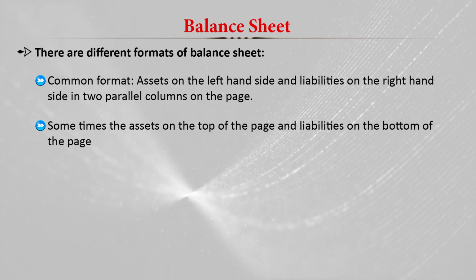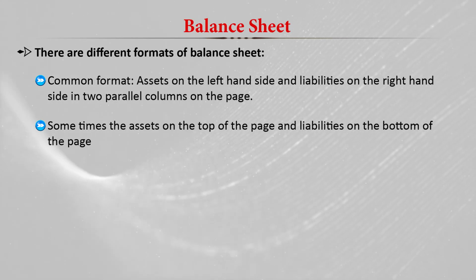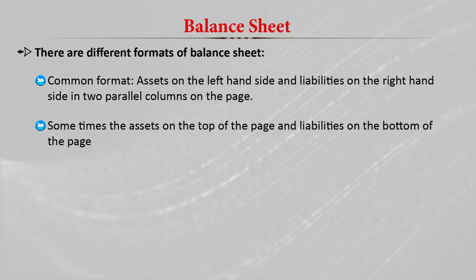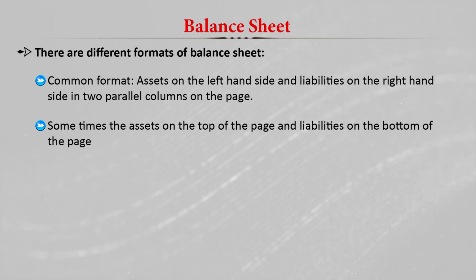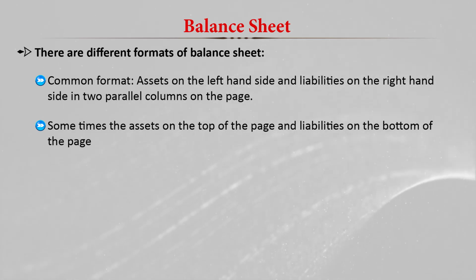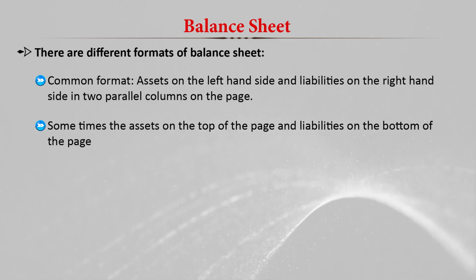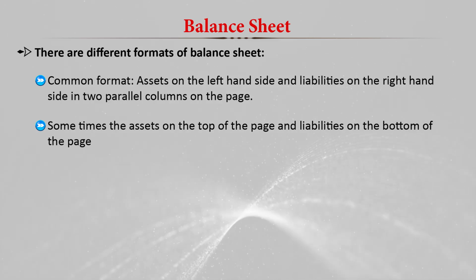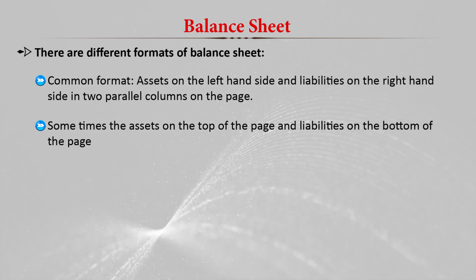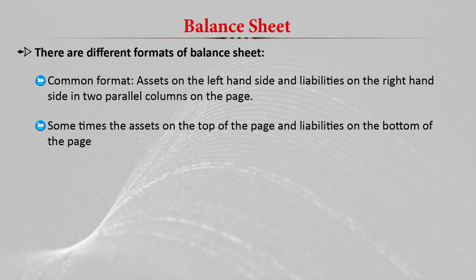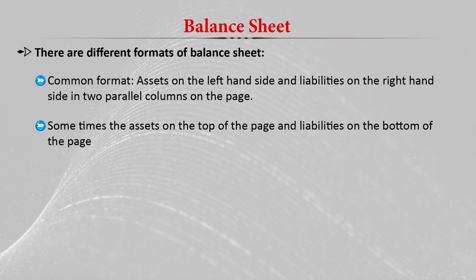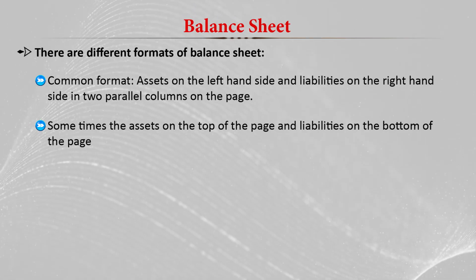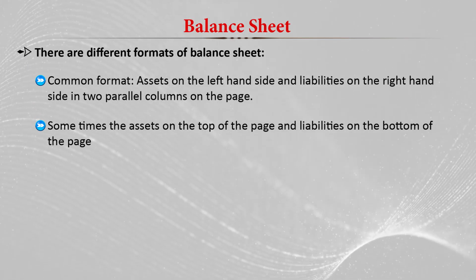The other format is also called the vertical balance sheet, in which the assets are shown on the top of the page and the liabilities on the bottom of the page, or the reverse is also possible. We can show the liabilities on the top of the page and the assets on the bottom. That is basically the vertical form.